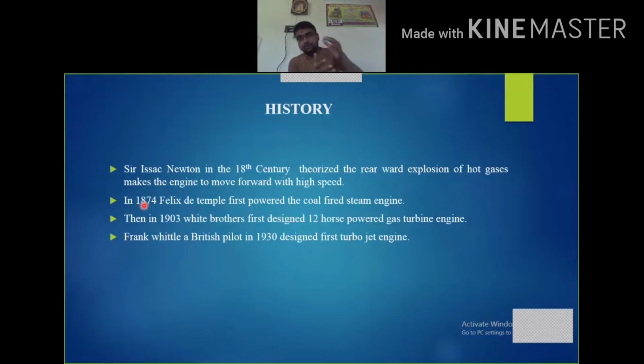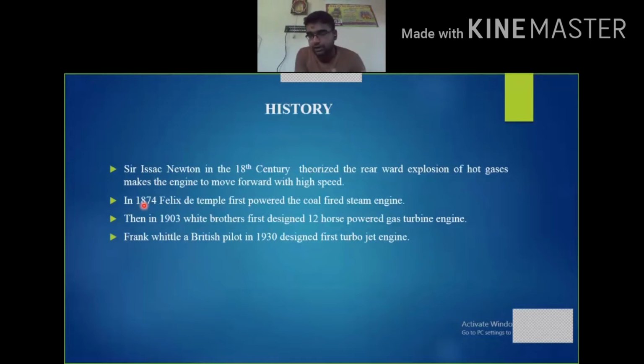Then, based on this theory, in 1874, Felix de Temple first powered a coal-fired steam engine. In 1903, the Wright brothers first designed a 12 horsepower gas turbine engine. And then Frank Whittle, a British pilot, built the first turbojet engine in the year 1930. So this is about the history.